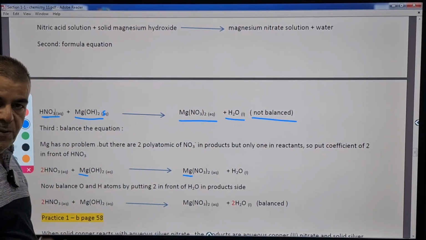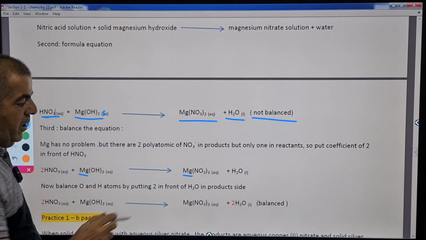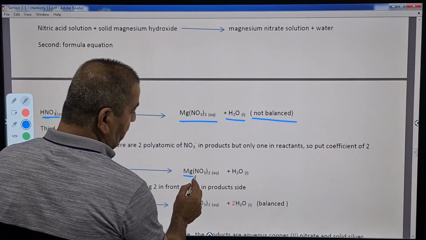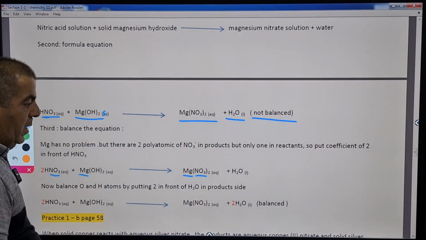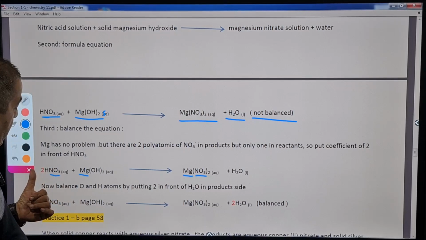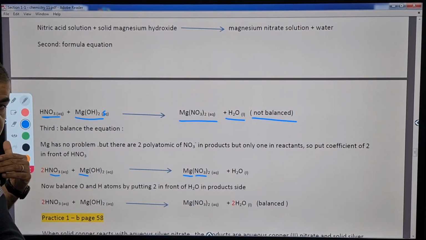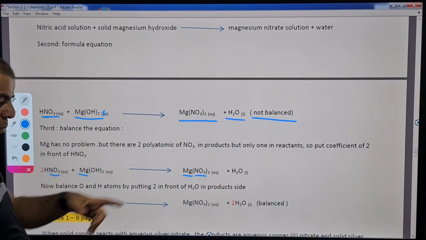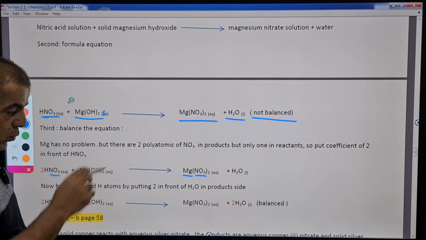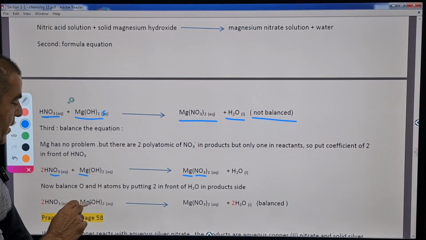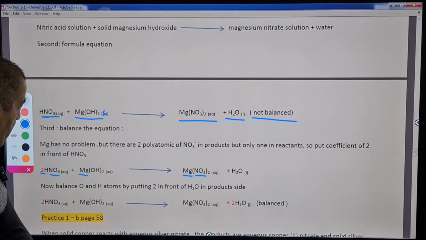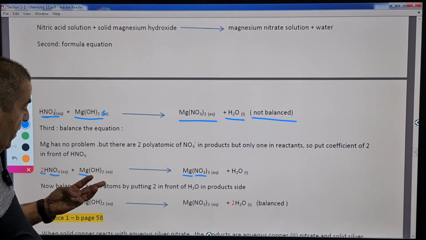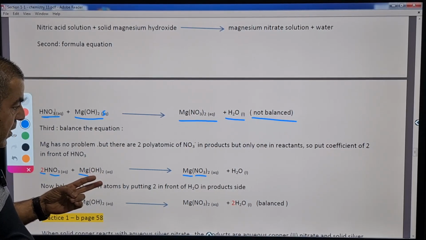Okay. Second, let's move to polyatomic ions. We have 2 nitrates here, but we have 1 nitrate here. So we need to make the nitrate on the reactant side 2, just like the 2 present in the product. So we're going to add a coefficient of 2. Now nitrate is balanced, and magnesium is balanced.